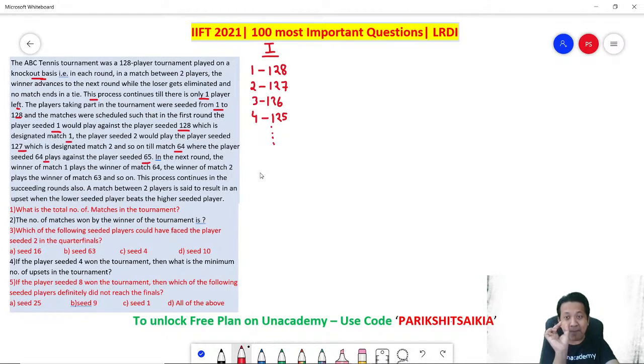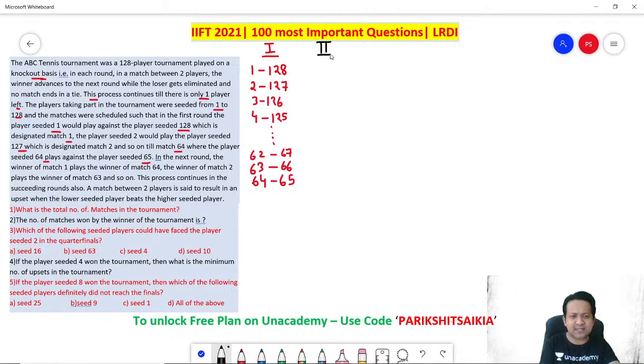So if you combine in pairs of 2, you are making groups of 2, the number of matches will halve, right? So can I say the last match will be rank 64 versus rank 65. Second last match, 63 versus 66, and so on, right? 62 versus 67, and so on. Are you getting it? Is this okay?